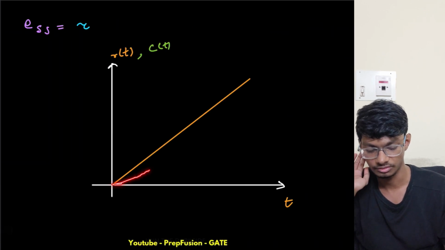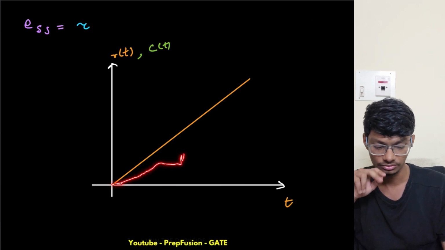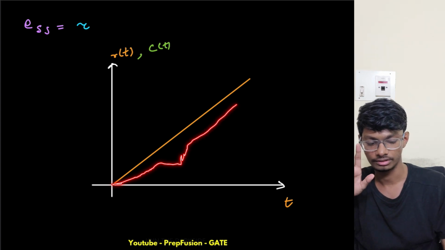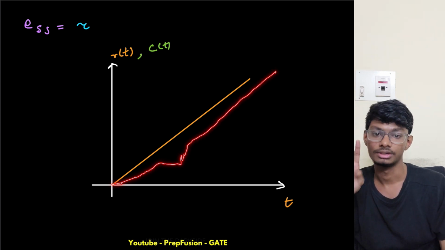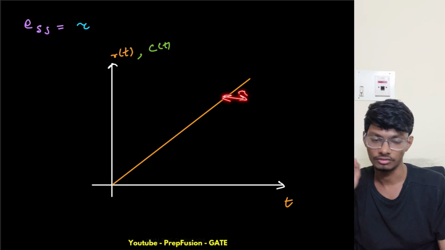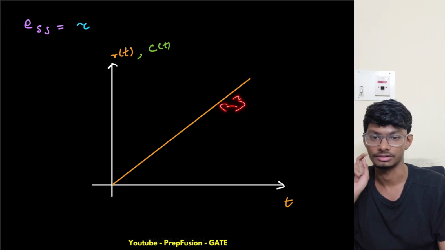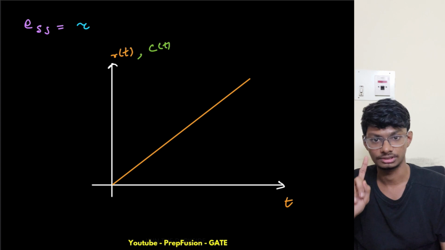It will go something like this, and there is some transient, then it will die down and also increase linearly, but there will always be some constant error of tau. That is basically the ramp response.